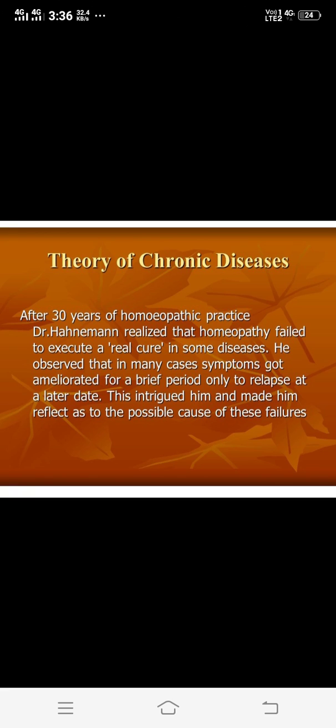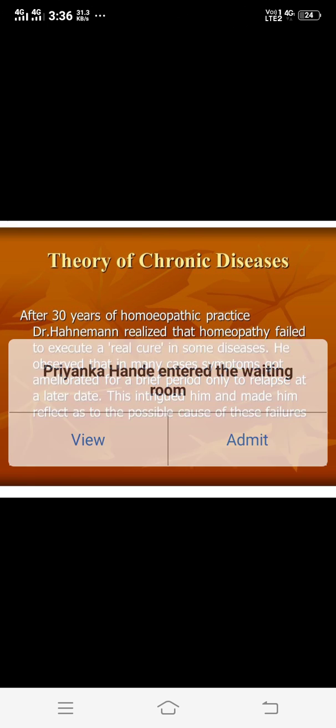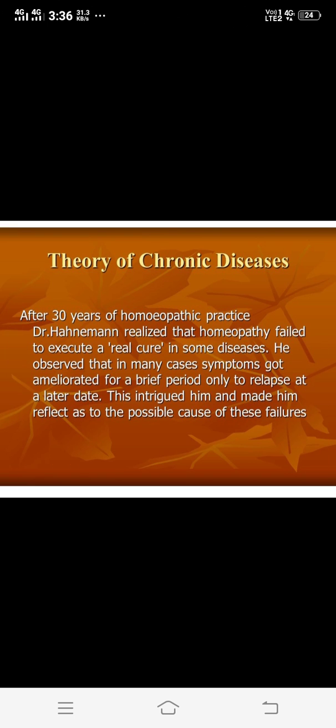This is the main theme behind the invention of the theory of chronic disease. Dr. Hahnemann found, after the discovery and practicing of 30 years of homeopathy, that there are some diseases, the chronic diseases, which reappear again and again. The same medicine in the same patient can cure acute diseases very well, but there is something behind these chronic diseases which causes them to reappear again and again.